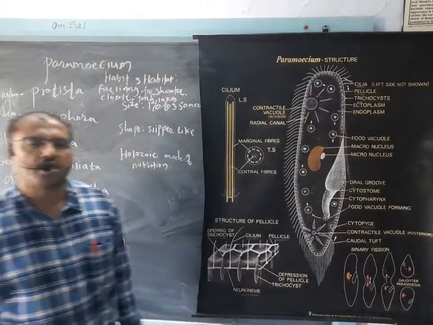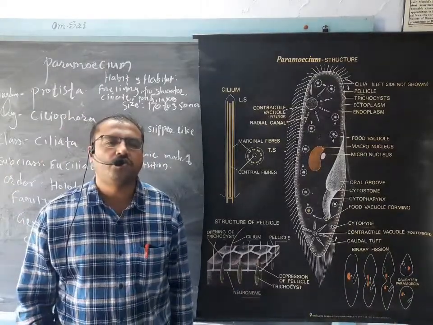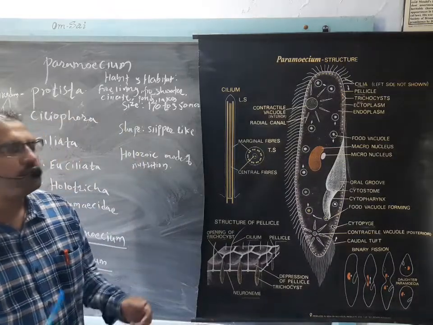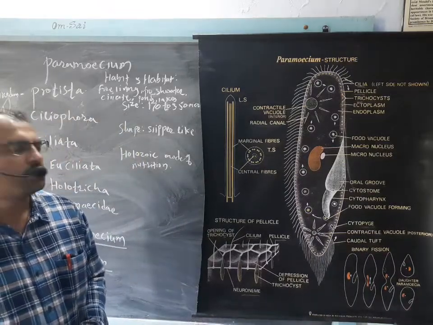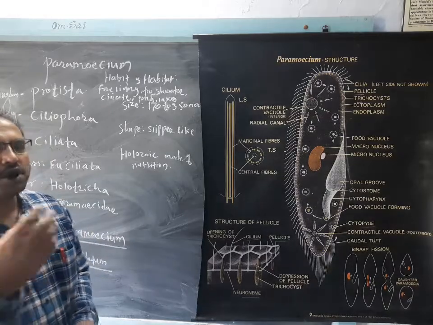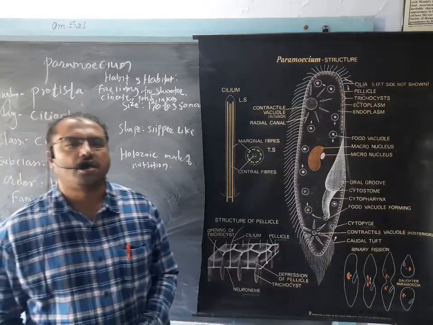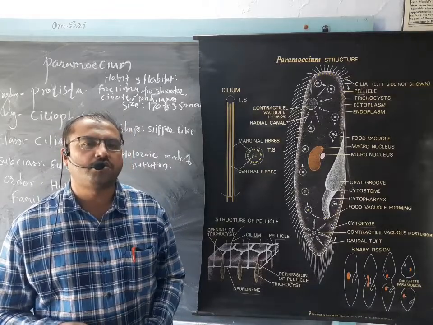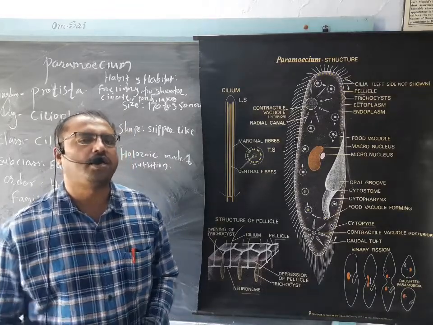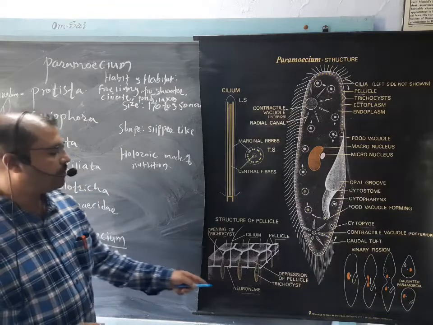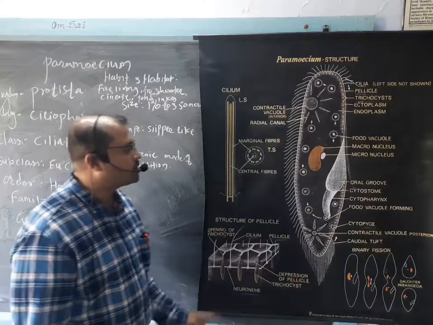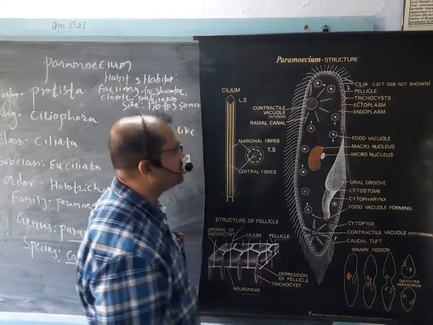These are the trichocysts. They are offensive in structure, and can be regenerated again in the cell. The animal can throw out these trichocysts if any predator attacks the paramecium for hunting purposes. So these are the defensive kinds of structures in paramecium.